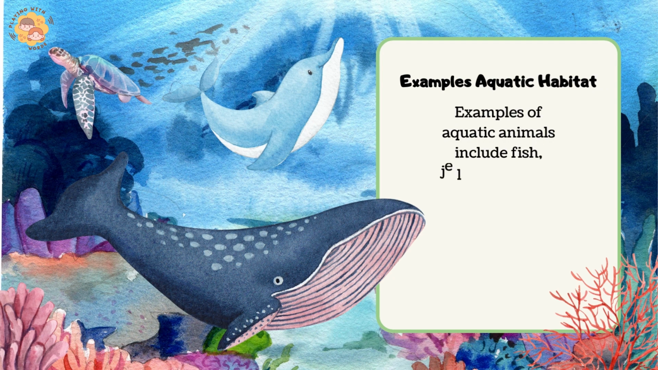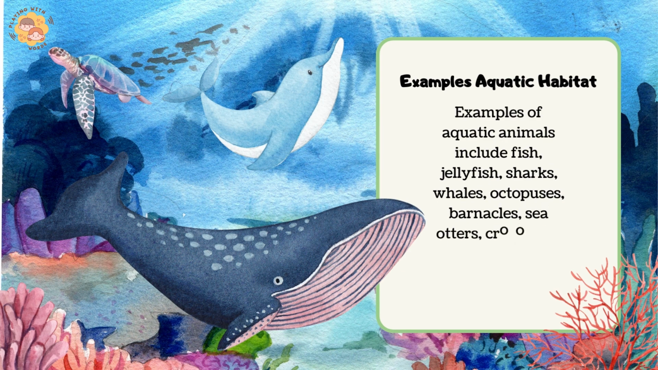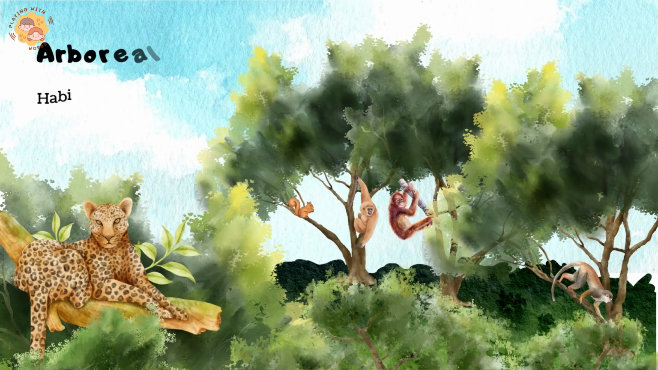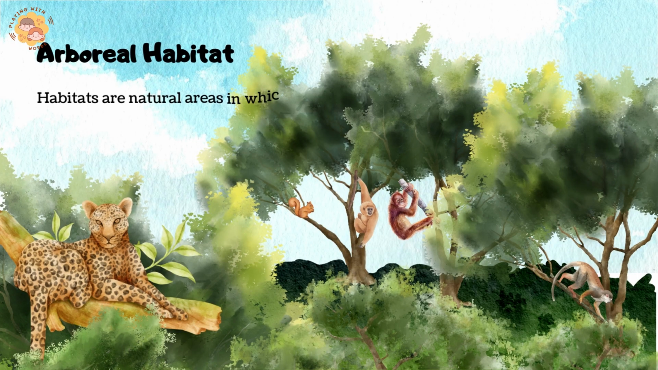Examples: aquatic habitat. Examples of aquatic animals include fish, jellyfish, sharks, whales, octopuses, barnacles, sea otters, crocodiles, crabs, dolphins, eels, rays, mussels, and so on.